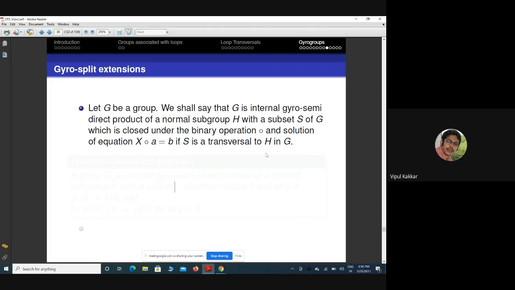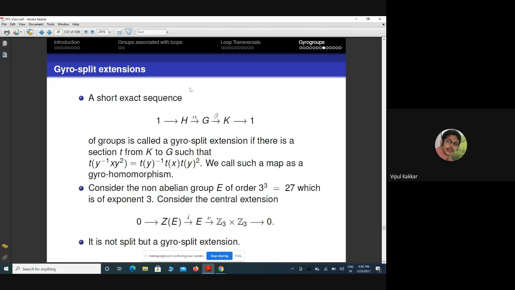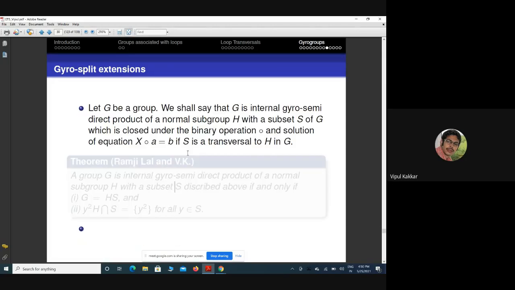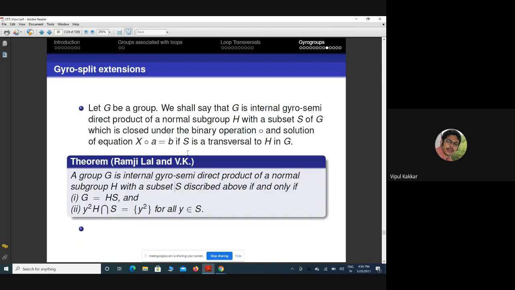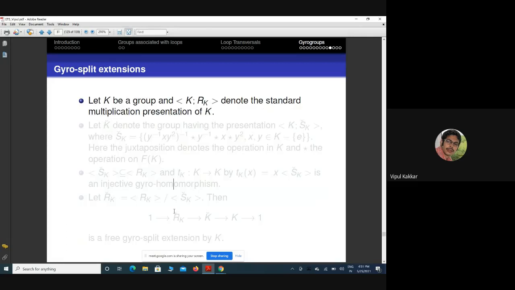So now there is a similar theorem in the case of gyro splitting and the gyro internal semi-direct product. This is joint work with Ramjilan: a group is an internal gyro semi-direct product of a normal subgroup H with a subset S described above if and only if G can be written as HS and y squared, H intersection S is the singleton y squared for all y in S. Okay. So now the natural question is to study some other thing.